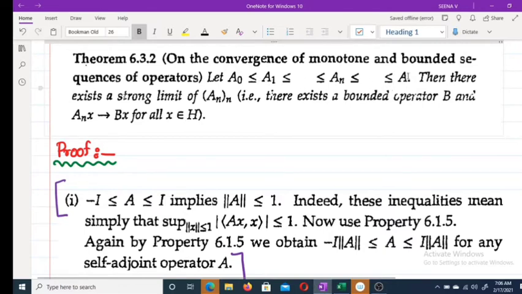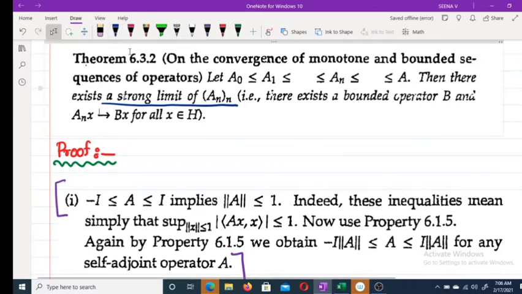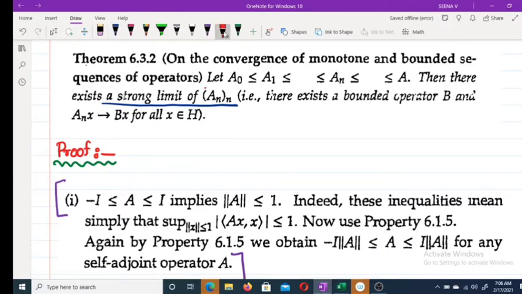And this is bounded by A. Then the theorem says that there exists a strong limit of the sequence An.